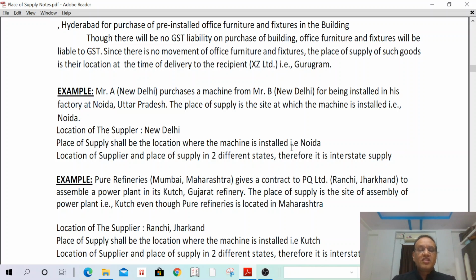What is the location of the supplier? Location of supplier is A. And this activity relates to installation of machinery. Once the machinery is installed, what is the place of supply? The place of supply shall be where the machine is installed. Where is the machine installed? In Noida, Uttar Pradesh. Therefore, the place of supply is Uttar Pradesh. In such a case, the location of supplier is Delhi and the place of supply is Uttar Pradesh. That is in two different states. Therefore, it is treated as an interstate supply.